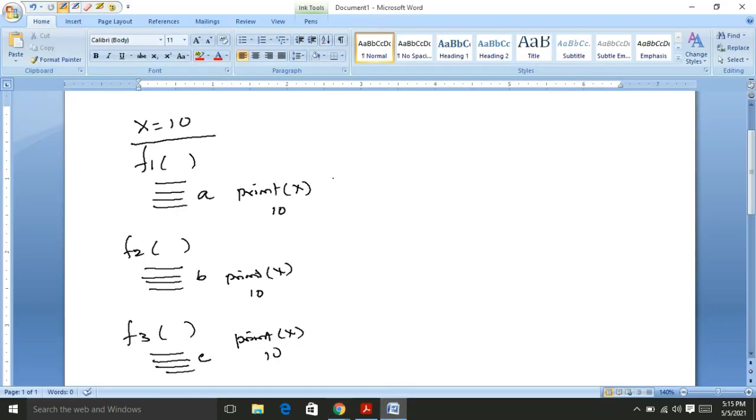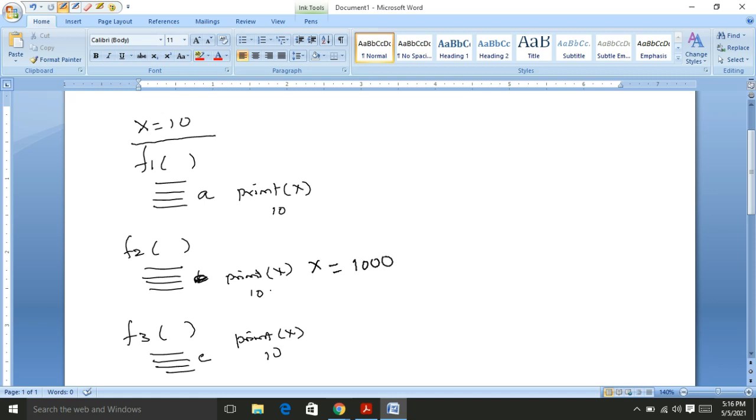Okay friends, now I am explaining again. Suppose now I write, in this function 2, x equal to, because x is the global variable, x equal to suppose 1000.